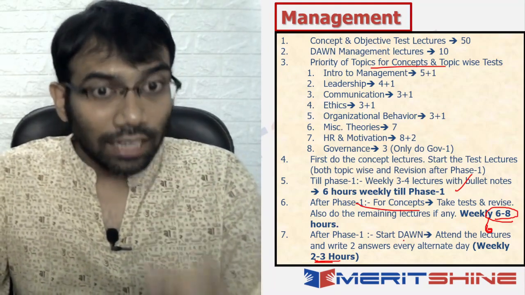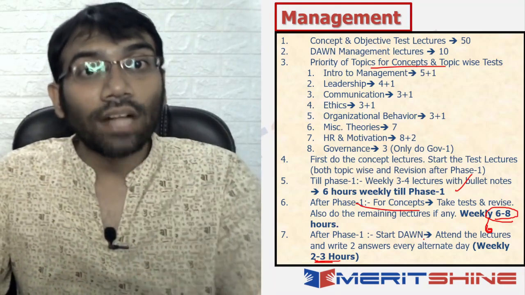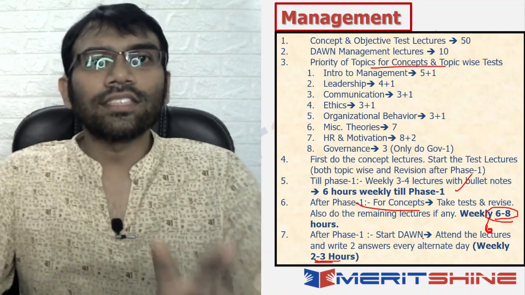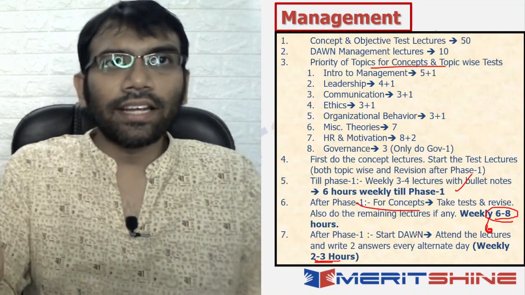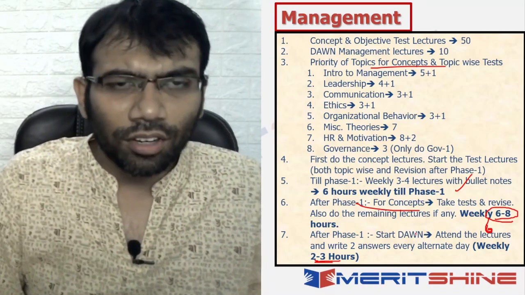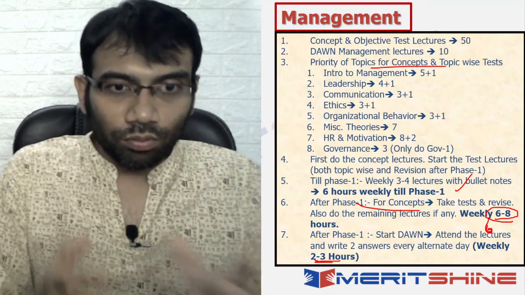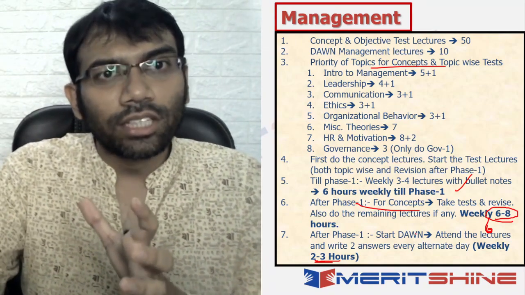So after phase 1, start DAWN, attend the lectures, write 2 answers every alternate day. 2 answers, 45 minutes. So 3 days, 2 hours or 2 hours 15 minutes at the max. ठीक है, so that is the time that you would need to give to descriptive.